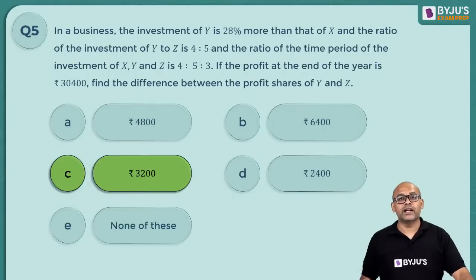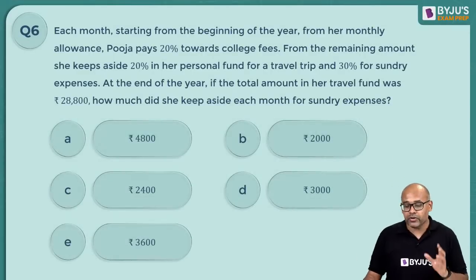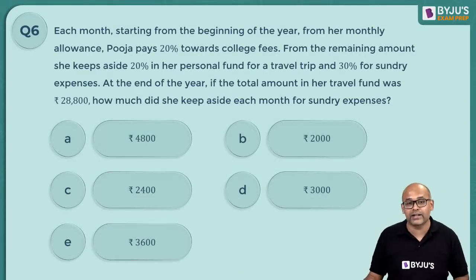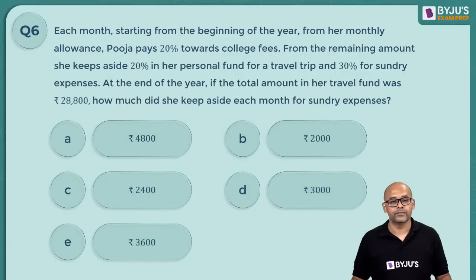Alright, that's done. Let's move on to the next question. Once again, a question based on percentages, very simple one. Let's go ahead and try to take a look at it. How I got 95? Varun, that's the sum of the three ratios, 25, 40, 30. Total is 95.